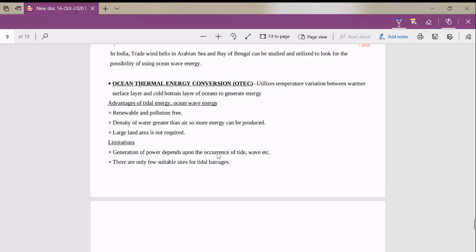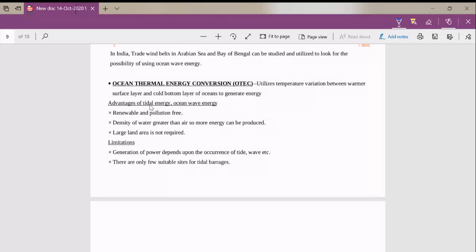Okay. So in case of ocean thermal energy conversion, it uses the temperature variations between the warmer surface layer and a cold bottom layer of oceans to generate electricity. So in tidal energy we are making use of tides, and in wave energy we are collecting the waves and the rise and fall of waves is used.